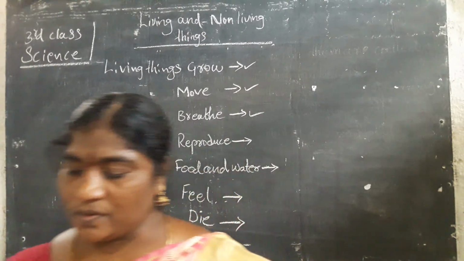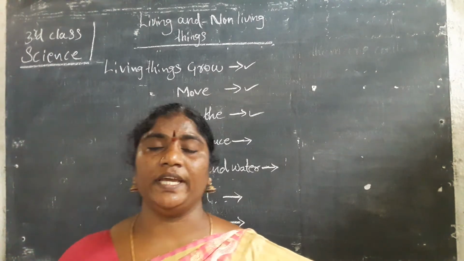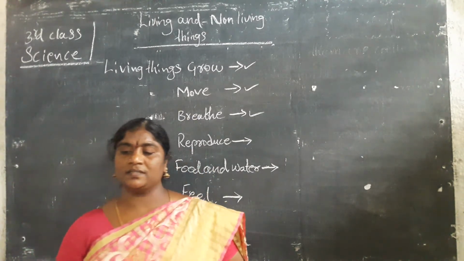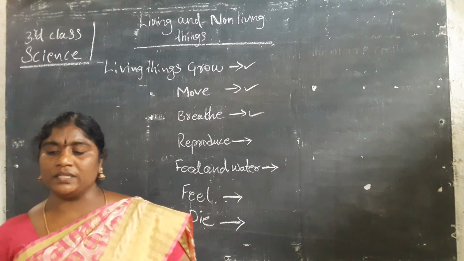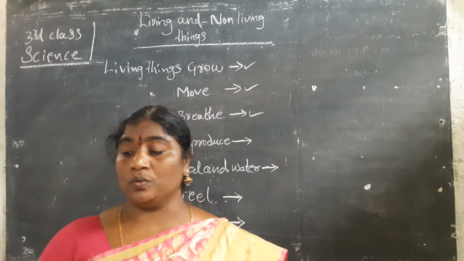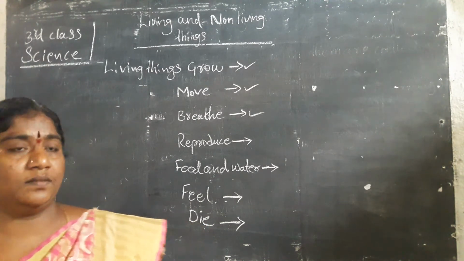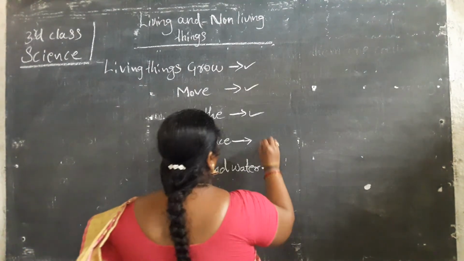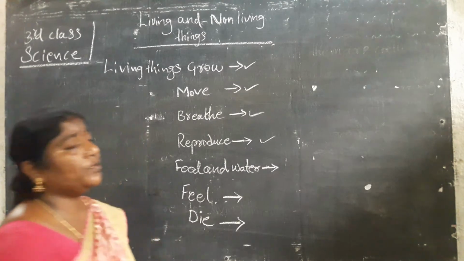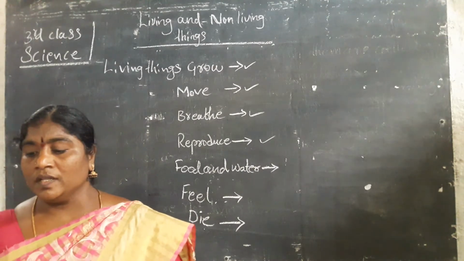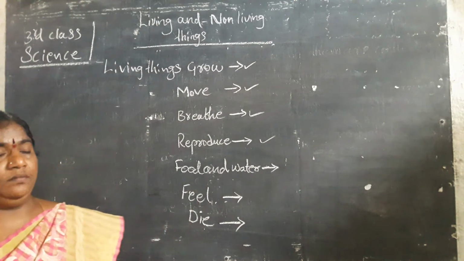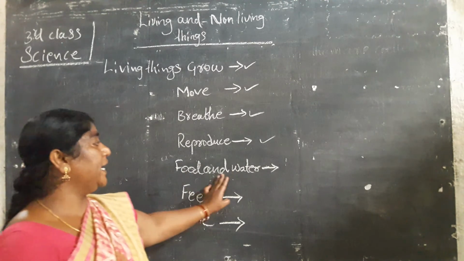Next one, reproduce. What is the meaning of reproduce? Yes, living things can give birth to young ones of their own. Plants give seeds, and we put them in soil. Living things can reproduce their own kind.